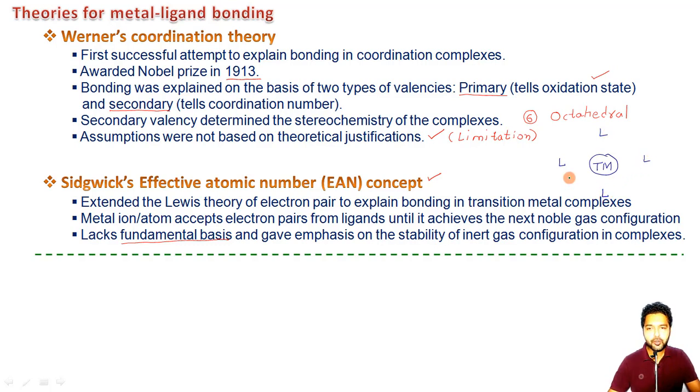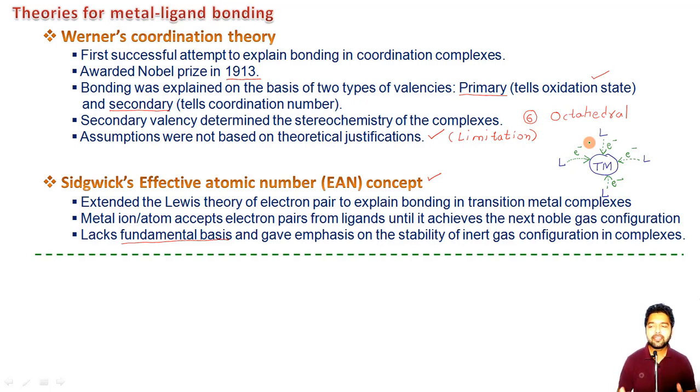So we can show it like this: this ligand here will give its electron and the transition metal will accept these electrons in this way, and all this will continue until the transition metal achieves the next noble gas configuration, because we all know noble gases are known for their stability.